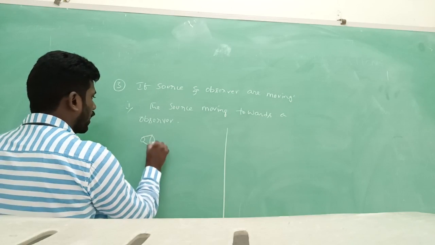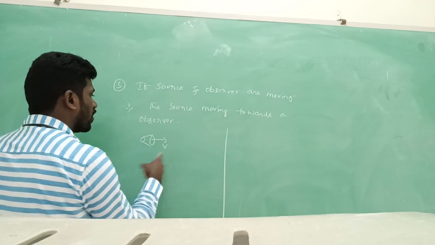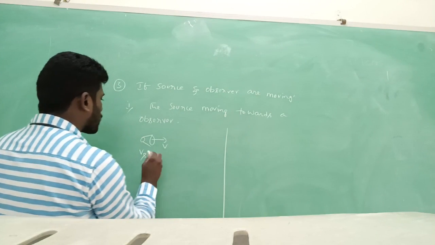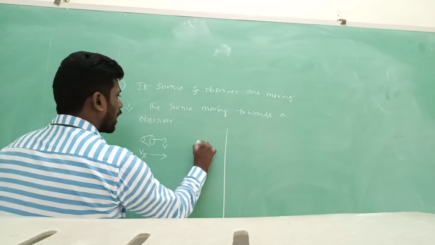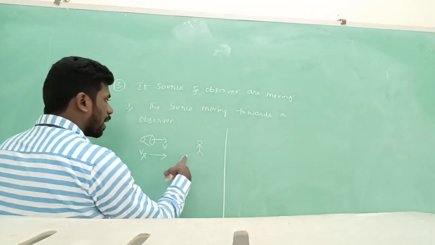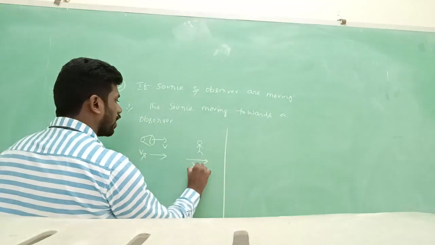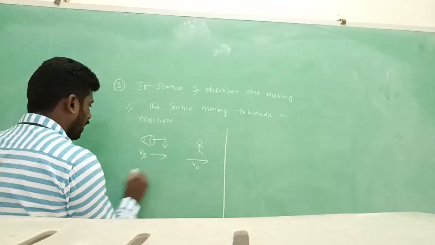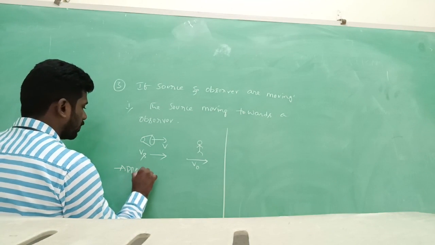Here see, this is the source. The arrow is always taken like this: Vs. Source moving towards observer, that means like this. Here the observer is also moving like this. Okay, then apparent frequency.